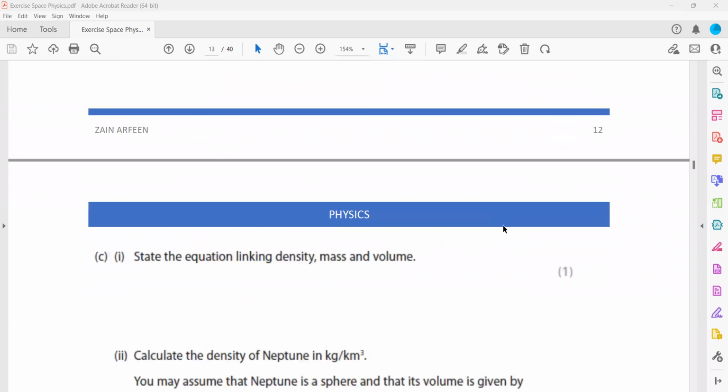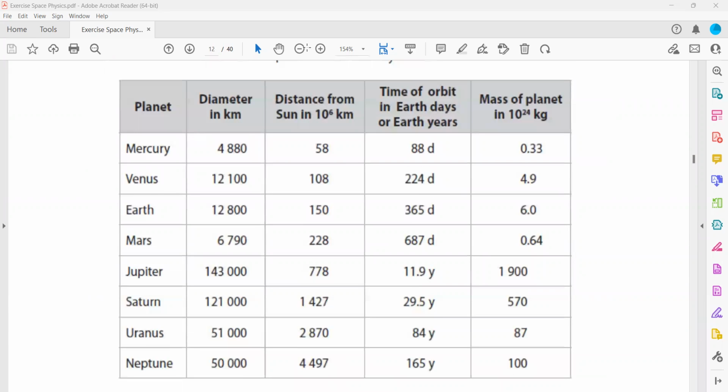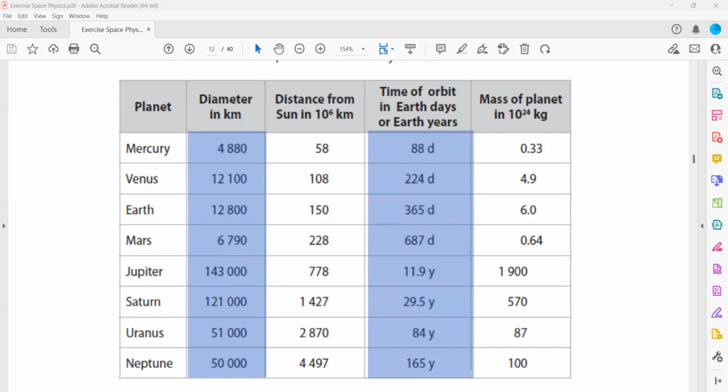So when you try to evaluate this, the diameter of the planet is the size of the planet, and this is the time in Earth days or Earth years to orbit. So when I compare the size of the planet, for example, yeah, that's why it is an open response question. It's not like you can say direct or inverse. You just identify the time period and compare whether it appeared to be right or wrong with reference to the planets you choose. But there is no direct correlation.